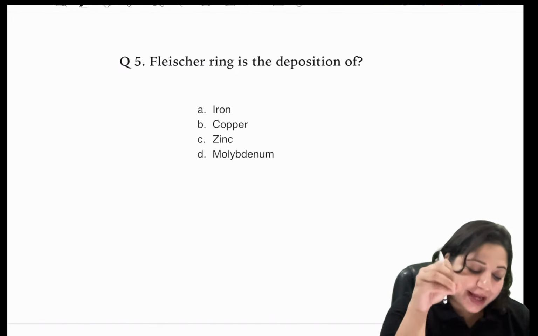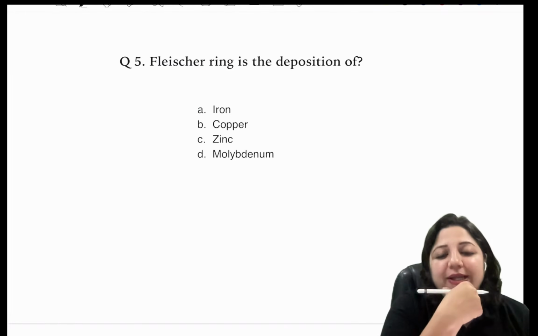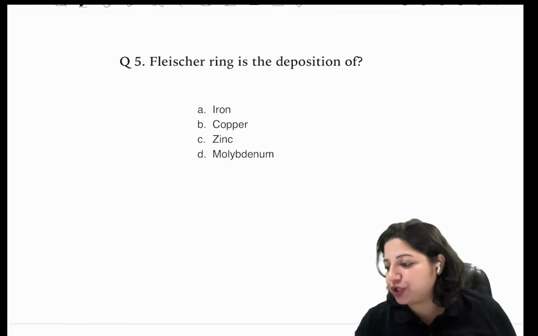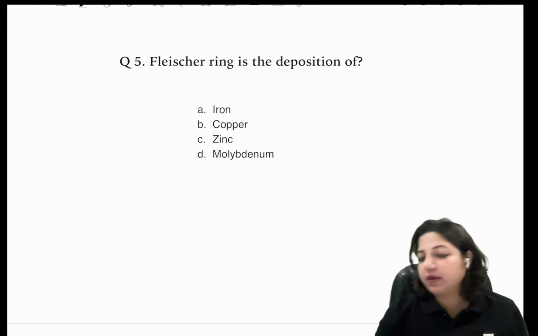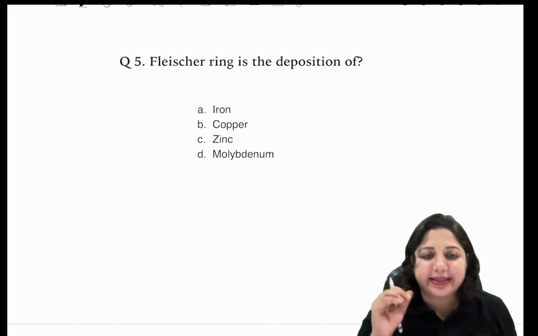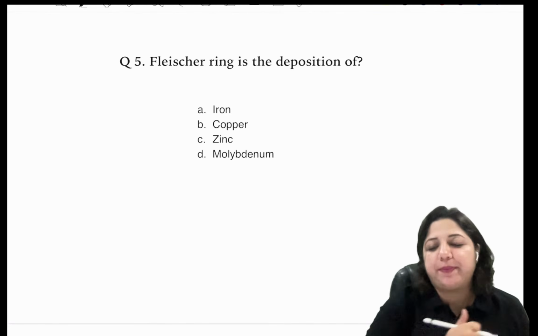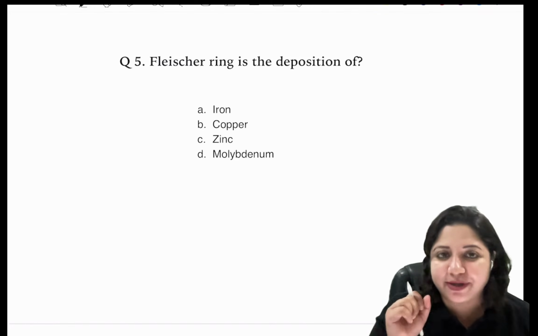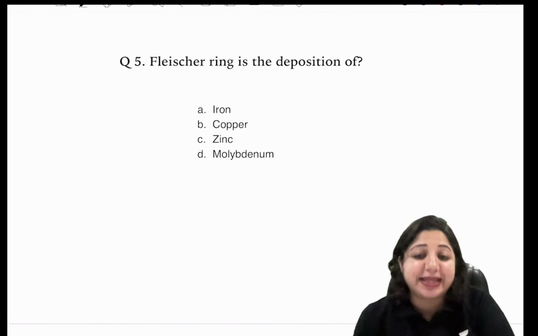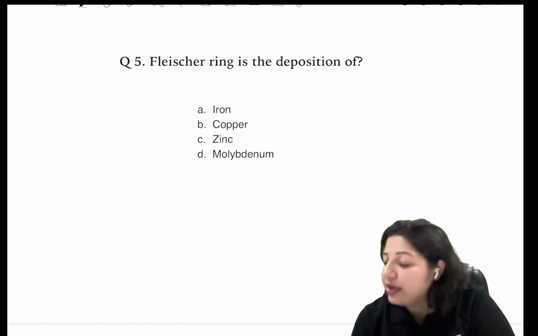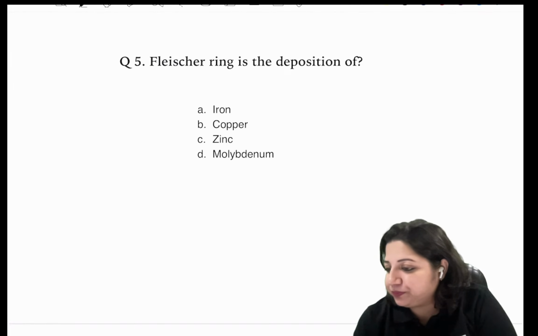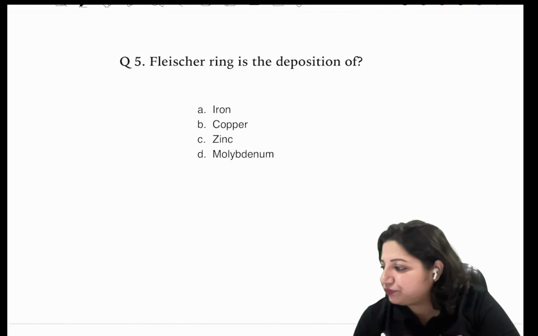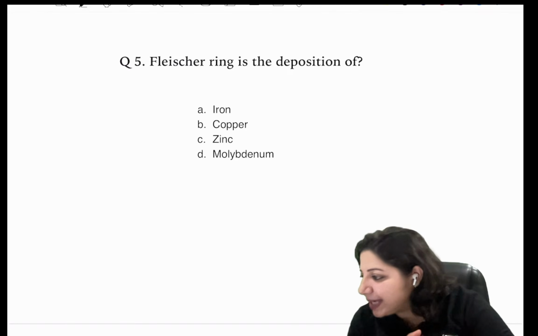Now it says Fletcher ring is the deposition of. What is Fletcher ring? Tell me. Is it iron? Is it copper? Is it zinc? Or is it molybdenum? Ayaj Sheikh says it is A, iron. Hiran also says A. When I talk of Fletcher ring, can you tell me which disease we are talking about?